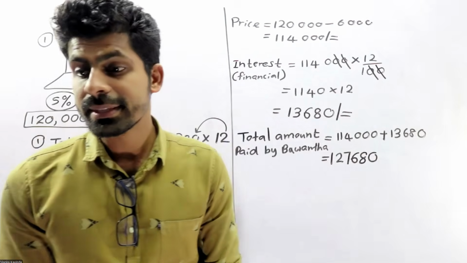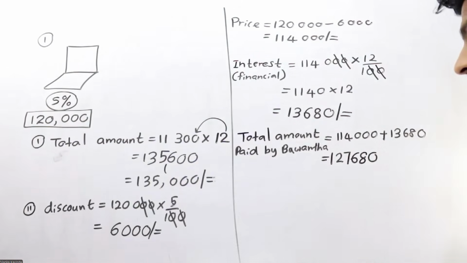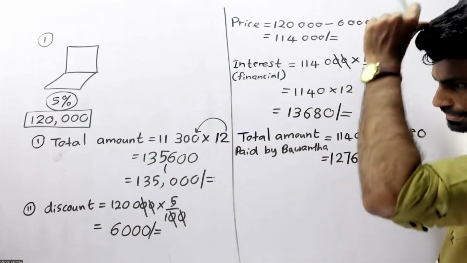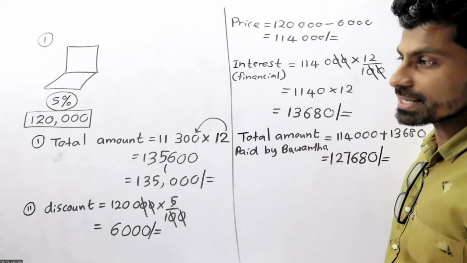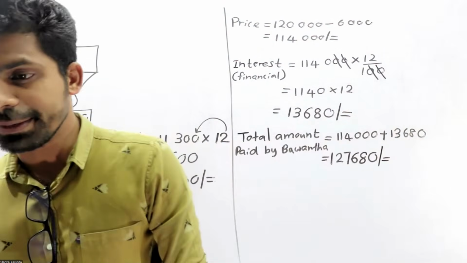So 127,680 is the total amount paid by Bhavanta.